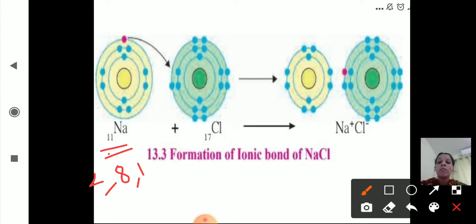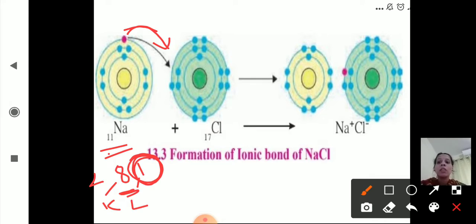So it will lose that one electron, and now the outermost shell is the L shell, which has 8 electrons. So it will complete its octet state.